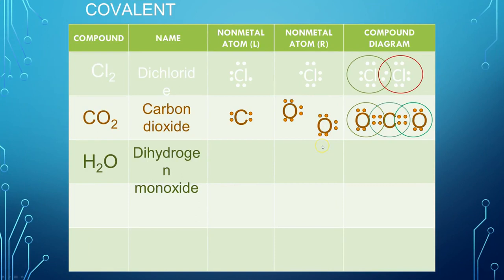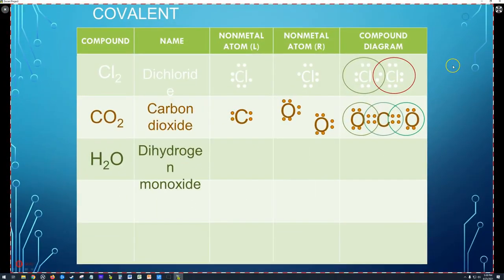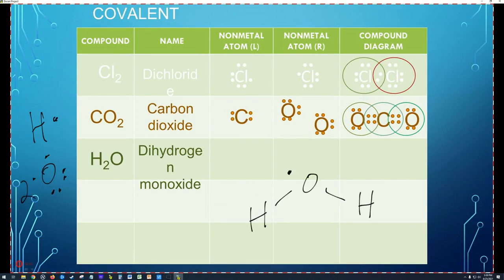Water. All right, so let's do the Lewis structure for water. You guys know this one, so I'll just do it real quick. Hydrogen has 1 valence electron, oxygen has 6, and there's 2 of them. So we're going to put oxygen in the middle. We're going to make single bonds.